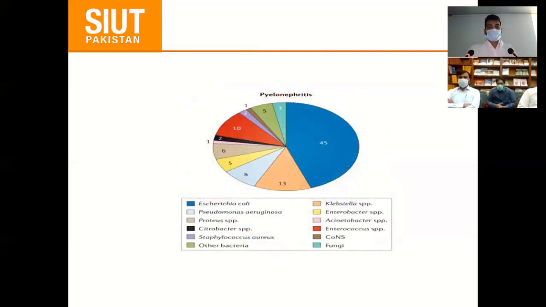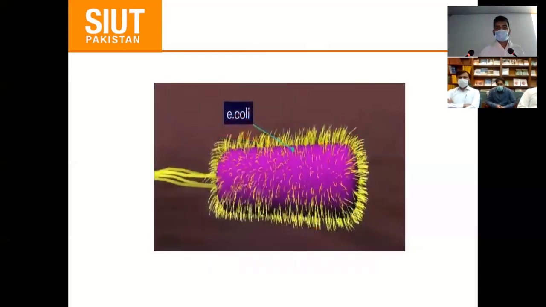So this is basically the distribution. Here we can see most of the pyelonephritis is caused by E. coli, and then Klebsiella, and then you can see this is the Enterococcus, and then Proteus, and then others. So E. coli is the most common cause of acute pyelonephritis. It has fimbriae which attach or adhere to the mucosa of the urothelium. It has polysaccharide which attaches to the receptors, and we will discuss it further in detail.